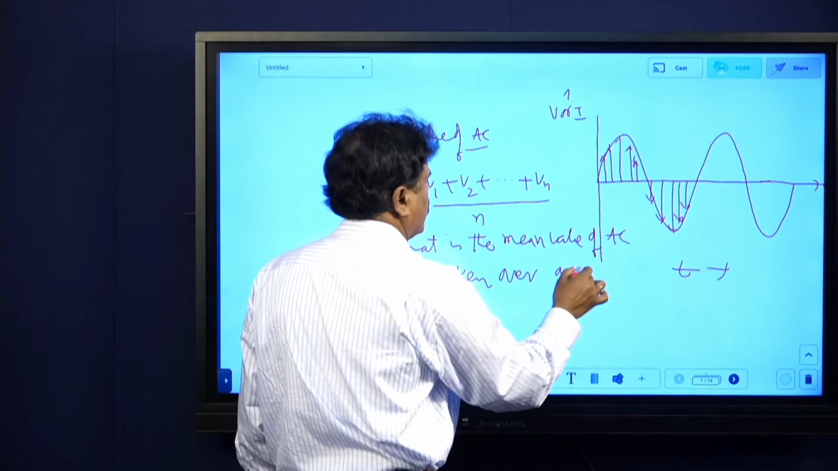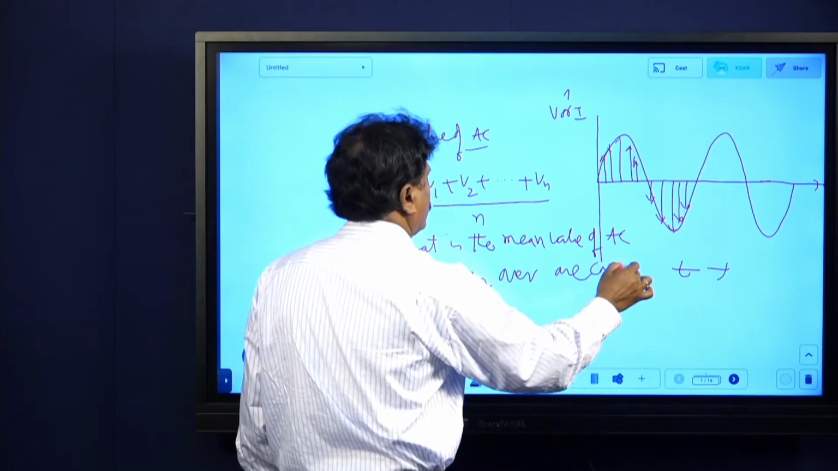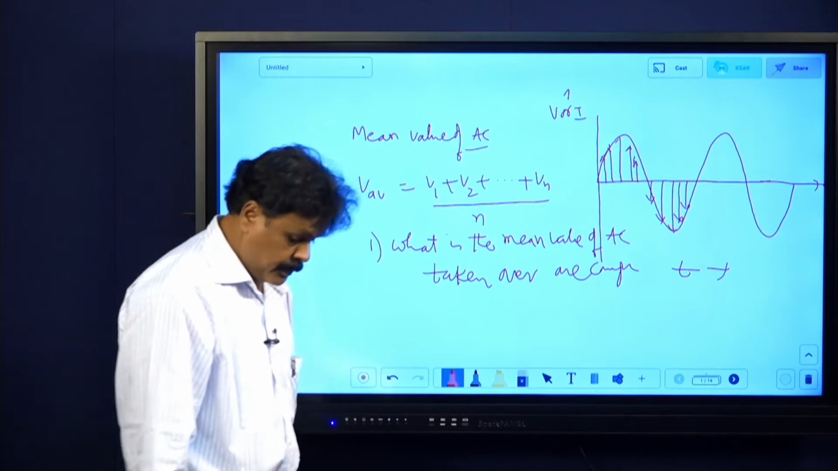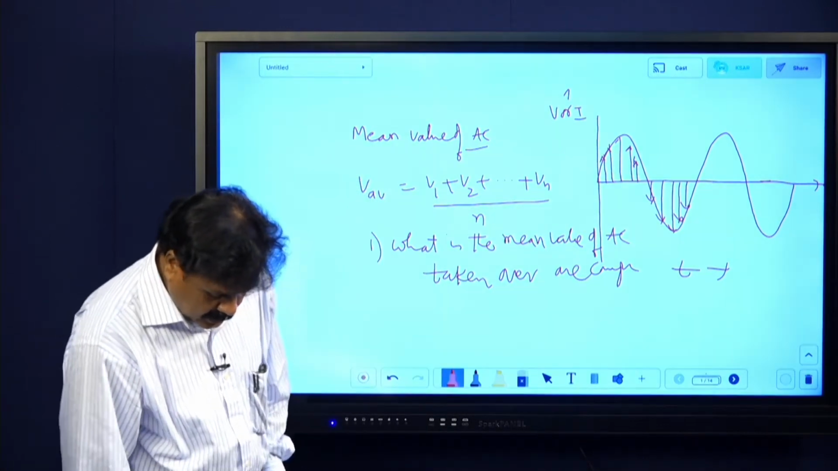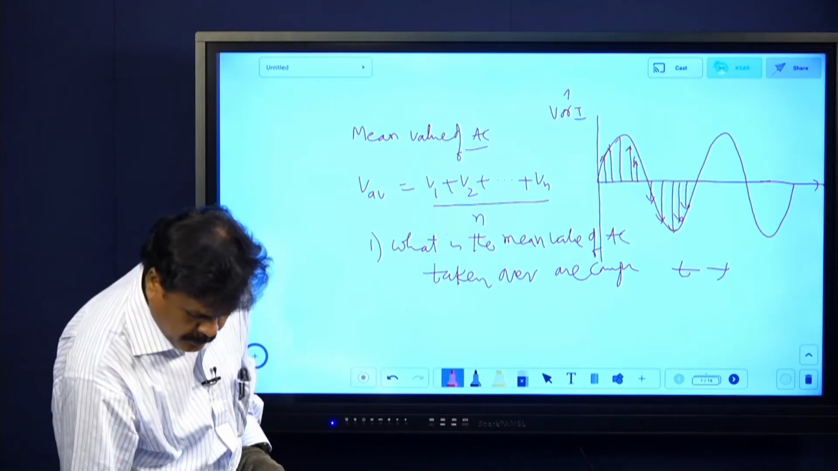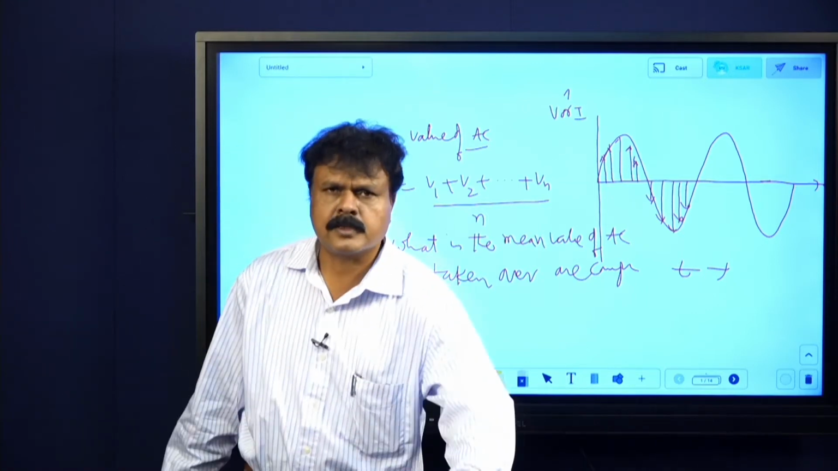Taken over one complete cycle, you have to put the answer as 0. If you give any other answer other than 0, you will get 0.